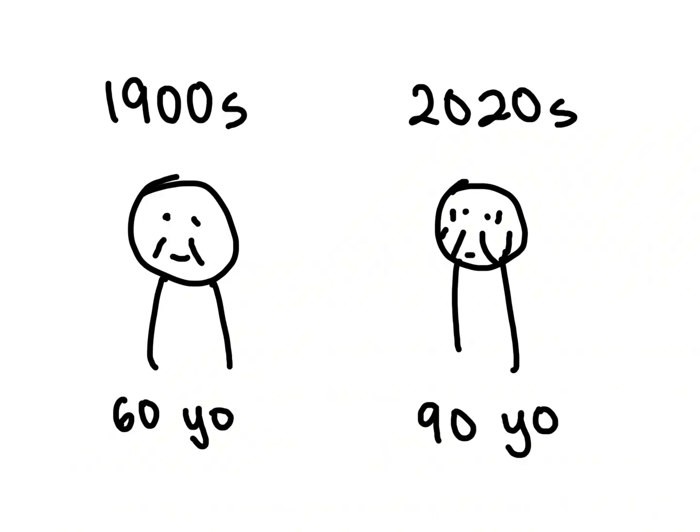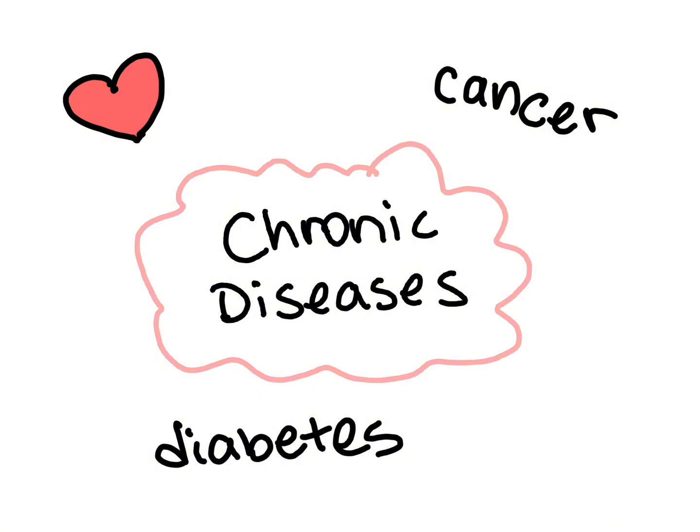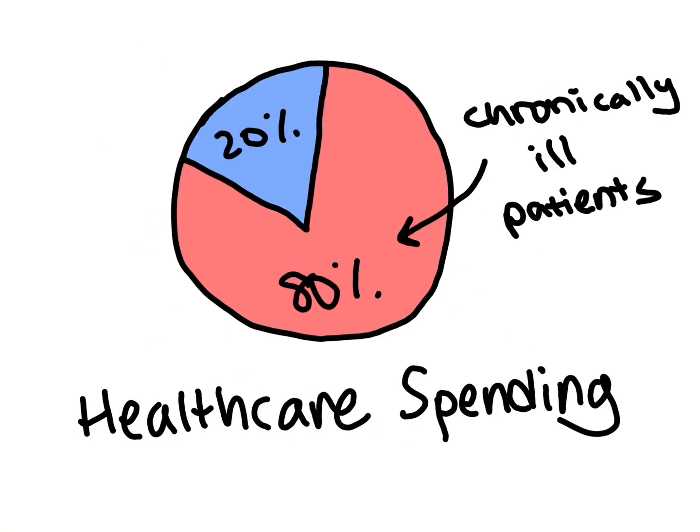So because the elderly are living longer than normal, the prevalence of chronic diseases associated with aging have increased. Chronic diseases such as heart disease, cancer, and diabetes are the leading causes of death and disability in the U.S. Most chronically ill patients account for the majority of healthcare spending, both by the government and their own spending.